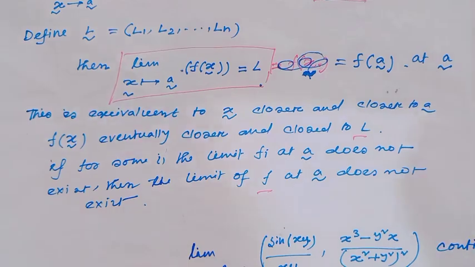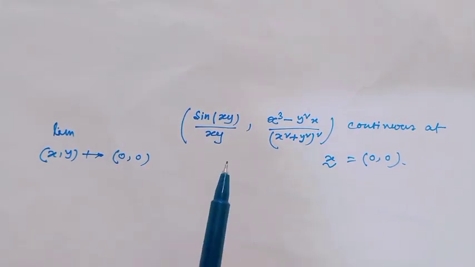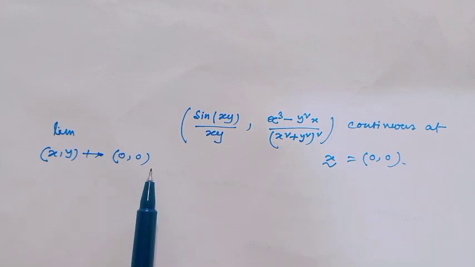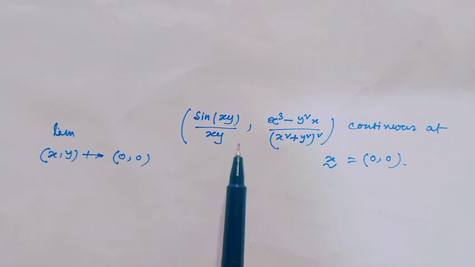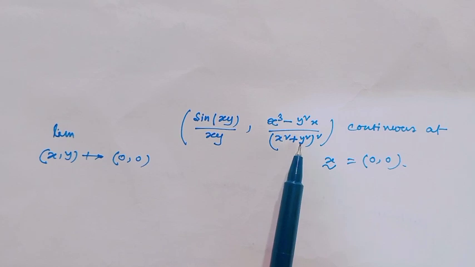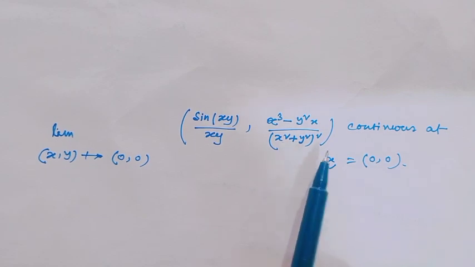As for example, consider this function. Obviously this is a vector valued function. Here the limit as (x,y) goes to (0,0), with first component sin(xy)/(xy) and second component (x³ − y²x)/(x² + y²)².